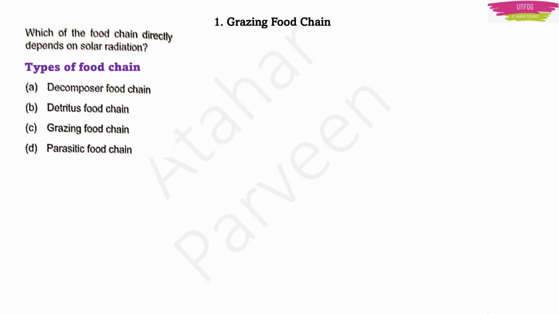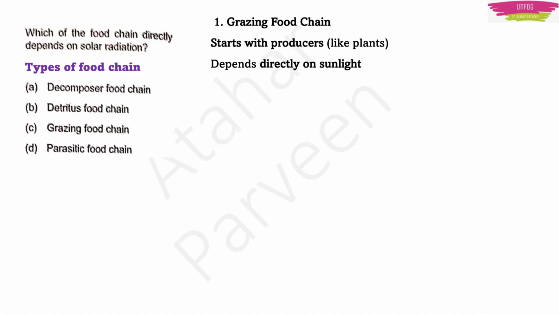First see what is grazing food chain. It is starting with the producers like plants. It depends directly upon sunlight. Here energy flows from sun to plants, and that will go to herbivores and that will go to carnivores.